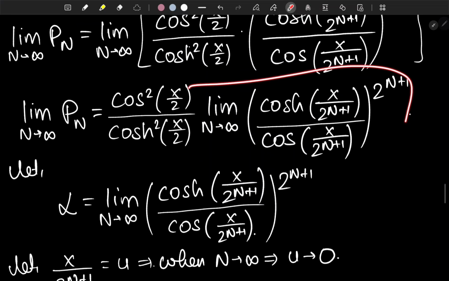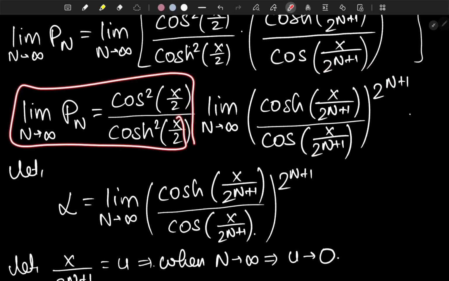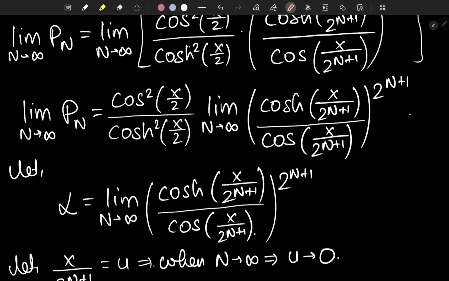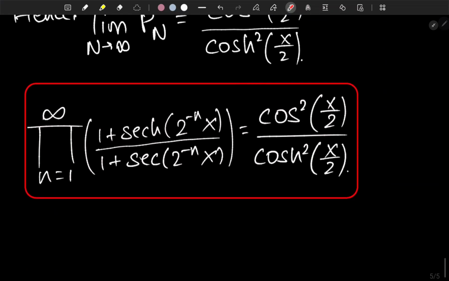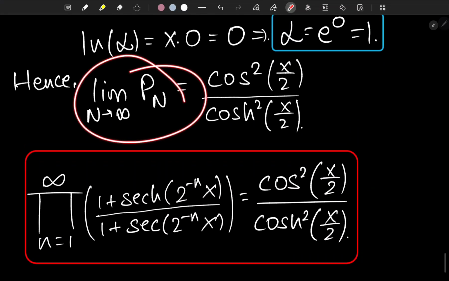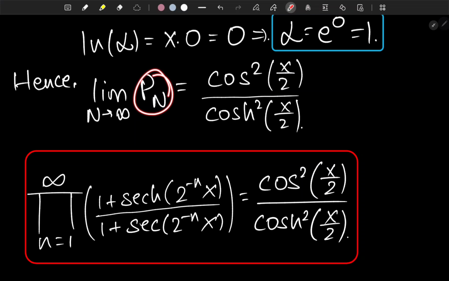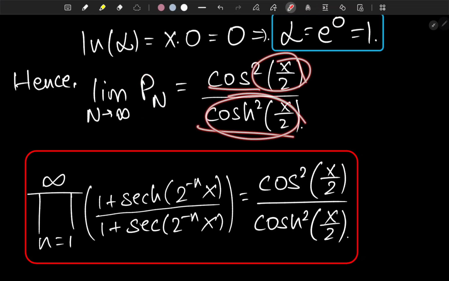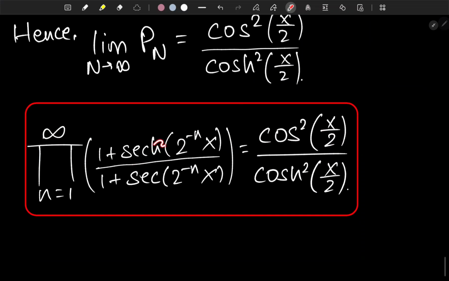So basically we just got rid of this thing, and finally we are here with our quantity: the limit as n tends to infinity of p sub n is cosine squared of x over 2 over hyperbolic cosine squared of x over 2. And our p sub n was n, so since n is tending to infinity, we can just replace that n with infinity.